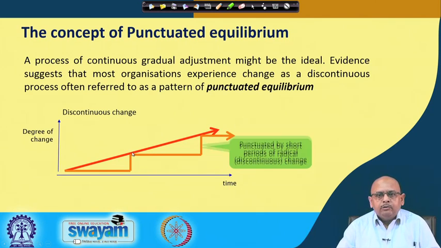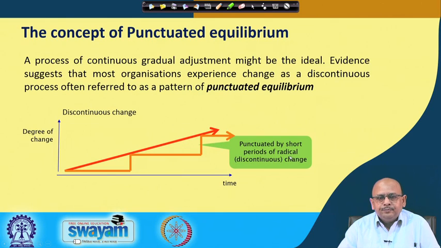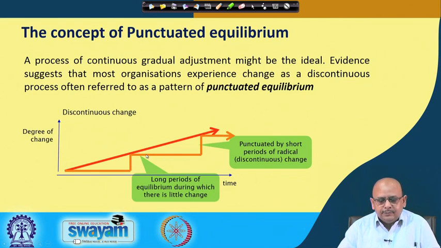Now, this concept of punctuated equilibrium, see how we are going to discuss it. What actually happens? There is a puncture. This is punctuated by what? A short period of radical or discontinuous changes, right. Here also the same thing happens, but in between what happens?